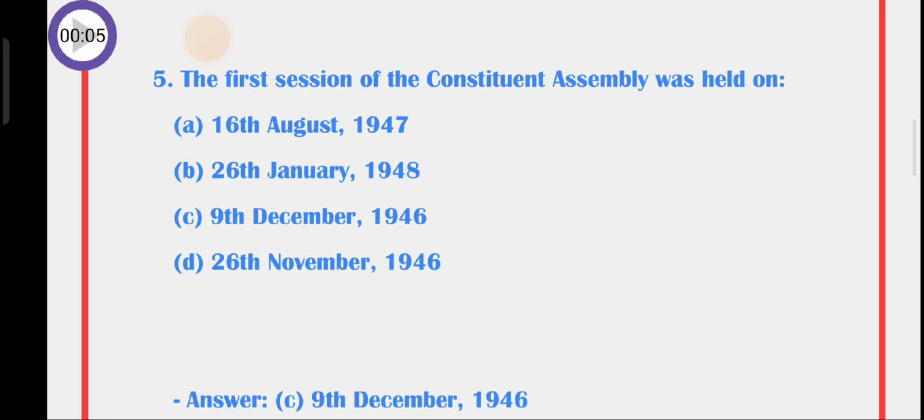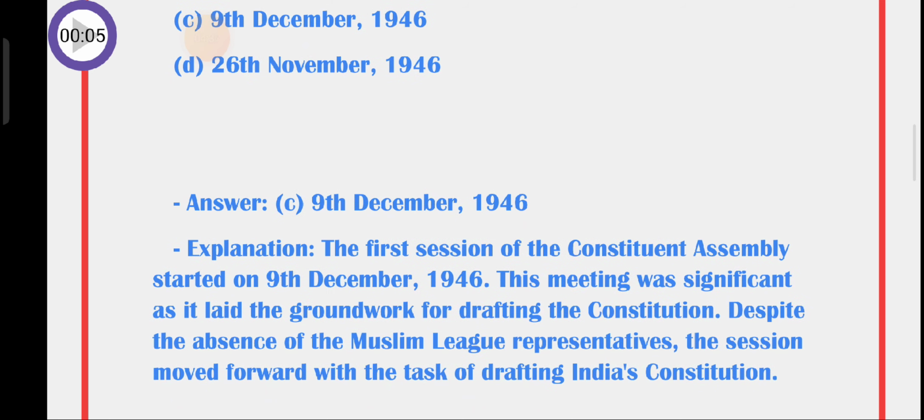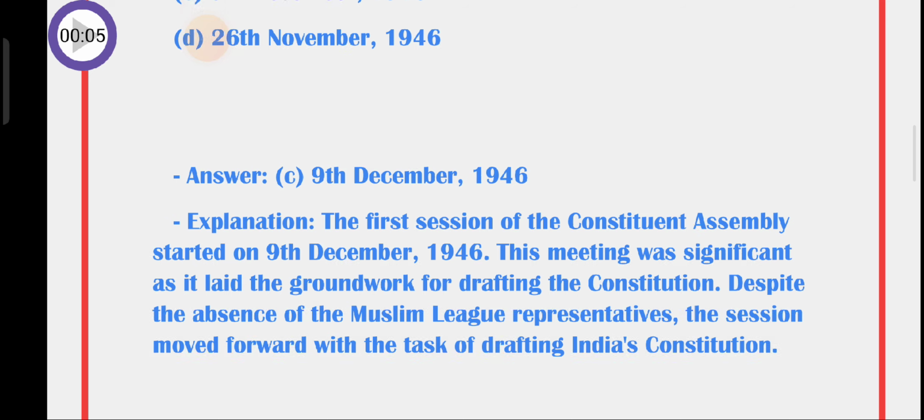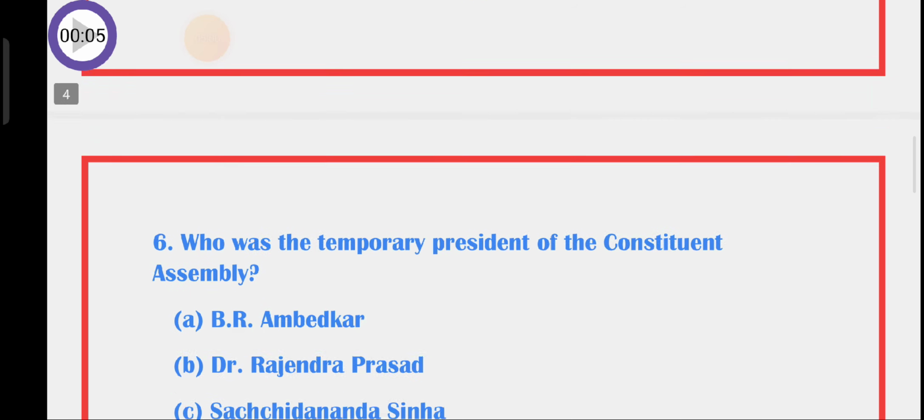So the answer is C. 9th December 1946. The first session of the Constituent Assembly started on 9th December 1946. This meeting was significant as it laid the groundwork for drafting the Constitution. Despite the absence of the Muslim League representatives, the session moved forward with the task of drafting India's Constitution.